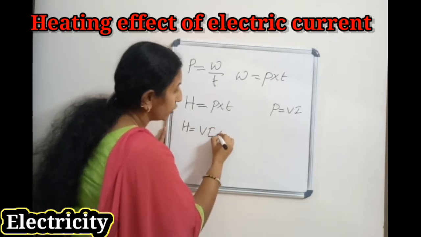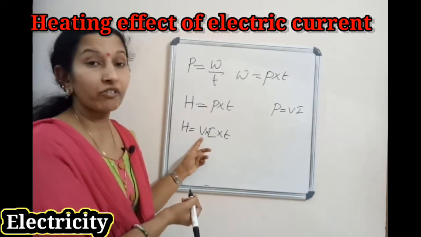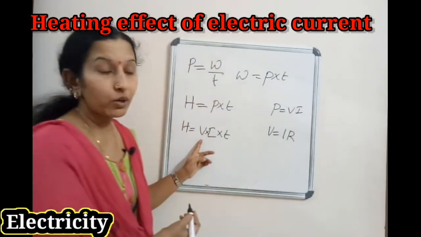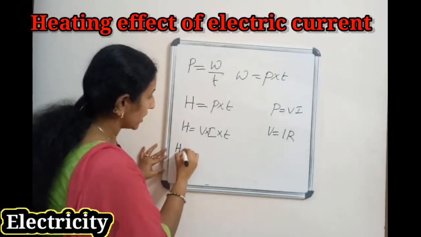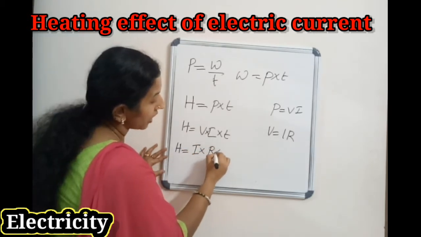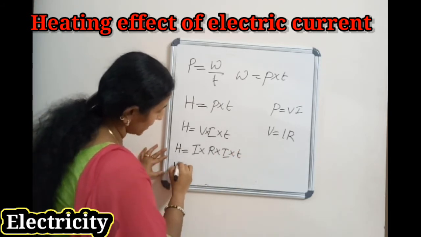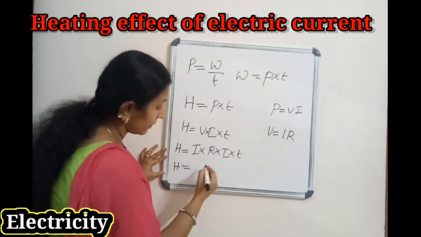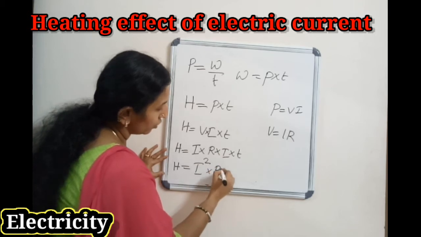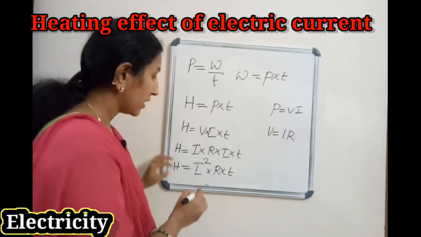Substitute: H equal to VI into T, V into I into T. And what is the Ohm's law equation for V? V equal to IR. Substitute. So H equal to, instead of V, I into R into I into T, which means H equal to I into I, I square, then R into T. So H equal to I square R T.